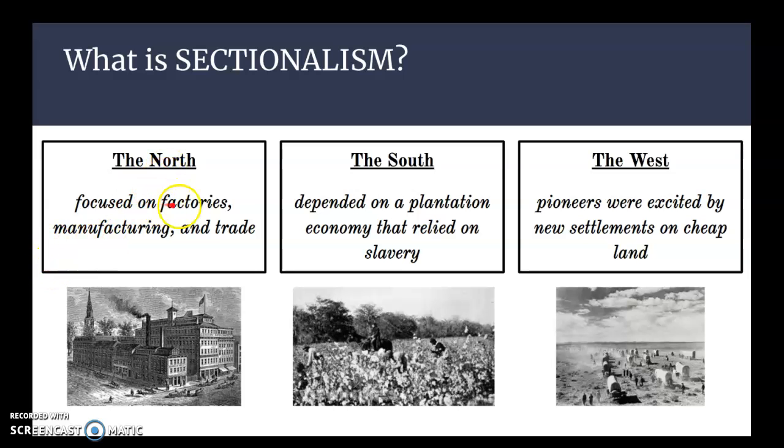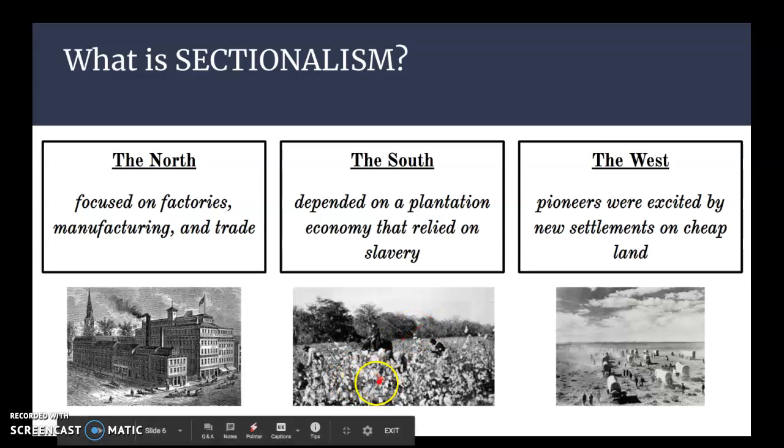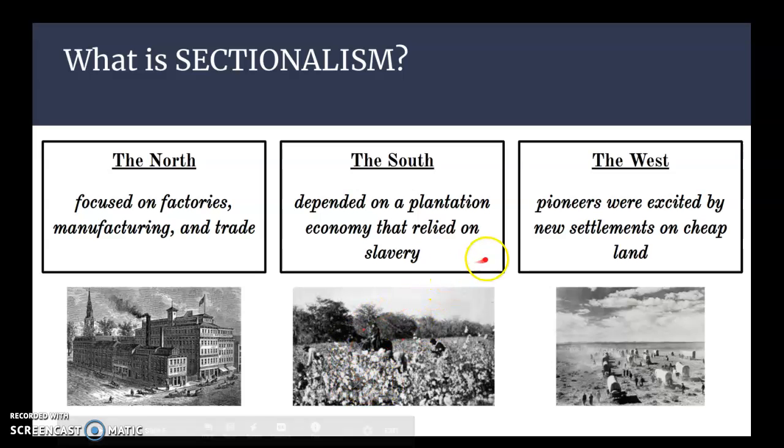So we have the North. The North was focused on factories, which included manufacturing of finished goods and trade. The South, now, depended on the plantation economy that relied heavily on slavery. As you can see, I believe it's an old black and white picture, and I think it's a cotton plantation right there.